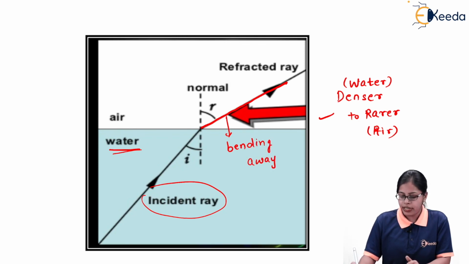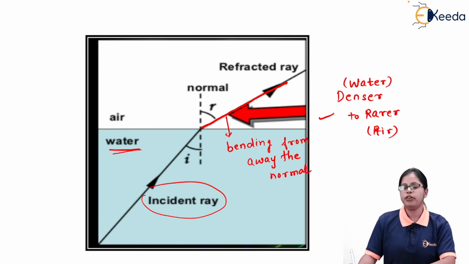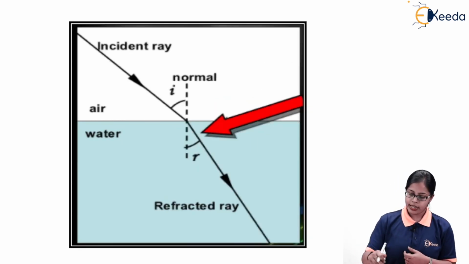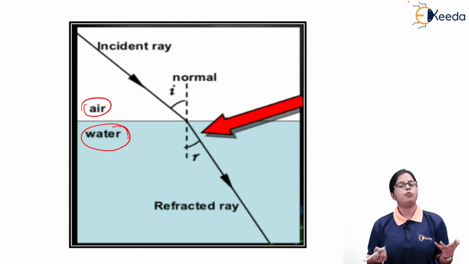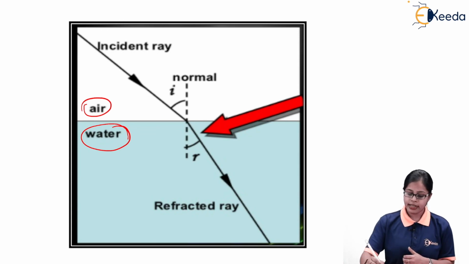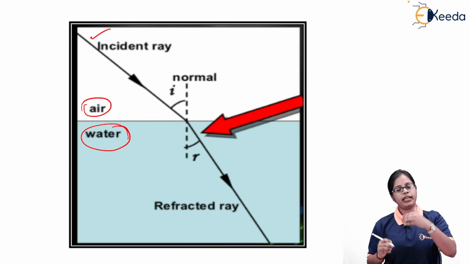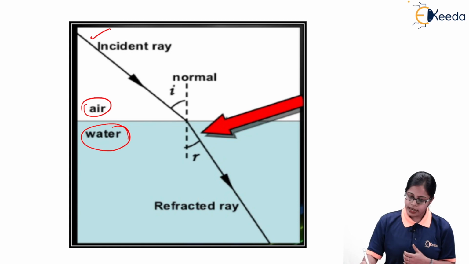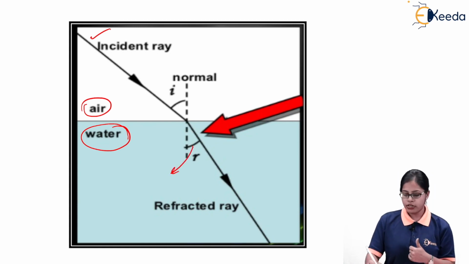So whenever the rays of light during refraction travel from denser to rarer medium, they show the tendency of bending away from the normal. Whether they bend away from the normal is entirely dependent on whether they are traveling from denser to rarer or rarer to denser. Next, as you can see, we have taken the same example, that is air and water. Water is considered to be more optically dense than air. But in this case, the incident ray is coming from air and then traveling into water. As the medium is changing, the refraction is occurring. But in this case, the ray of light is bending towards the normal.